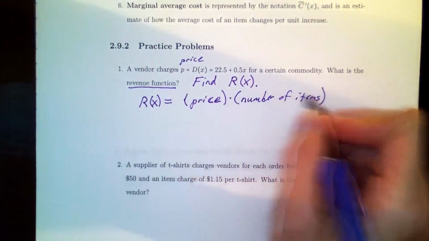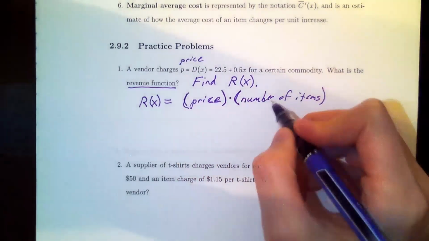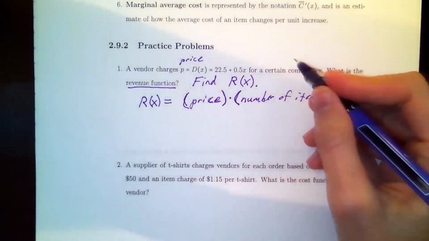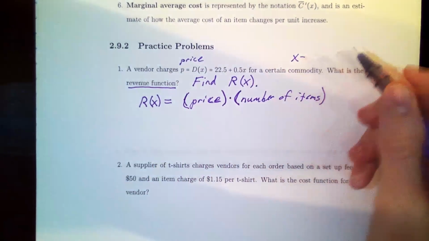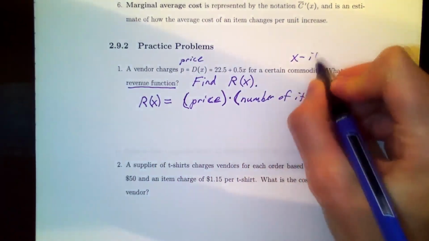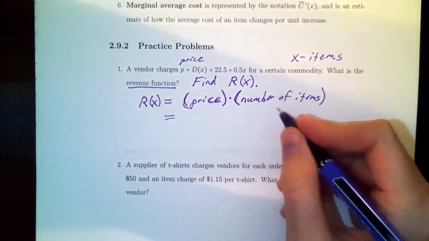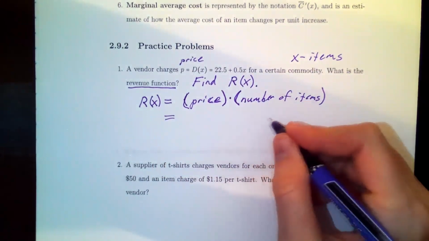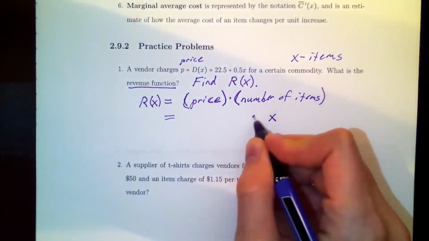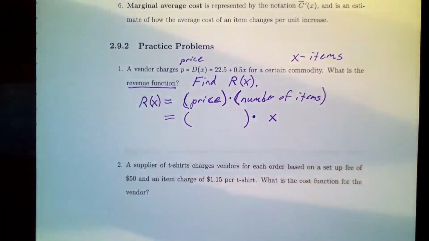Now, these phrases can be represented by different things and different formulas, but the number of items here we're taking to be X. They just didn't say what it was, they just said a certain commodity, but X is the number of items. And so at least we know the number of items in our formula is going to be represented by X over here. Going to be multiplying by X. So then that leaves us with trying to figure out what is the price.